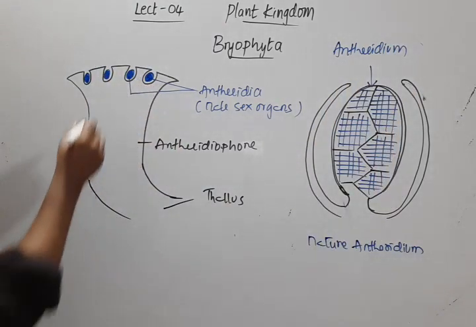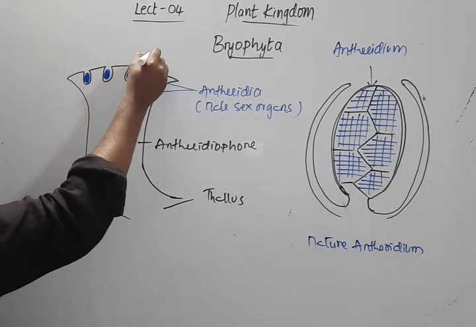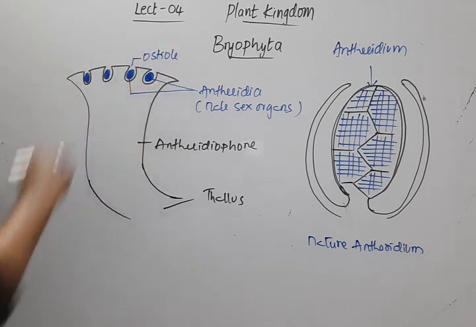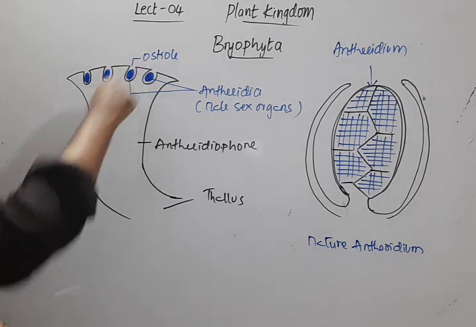Here we can find a small opening called the ostiole, through which the biflagellated antherozoids that are formed will come out.